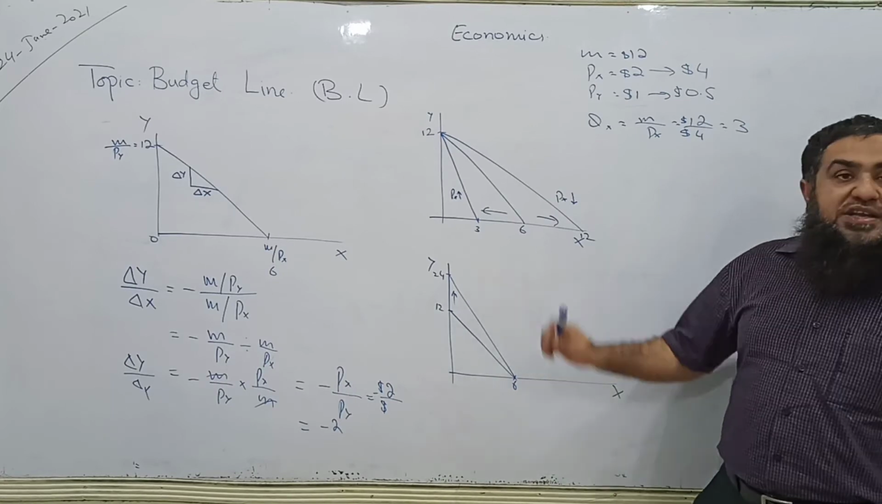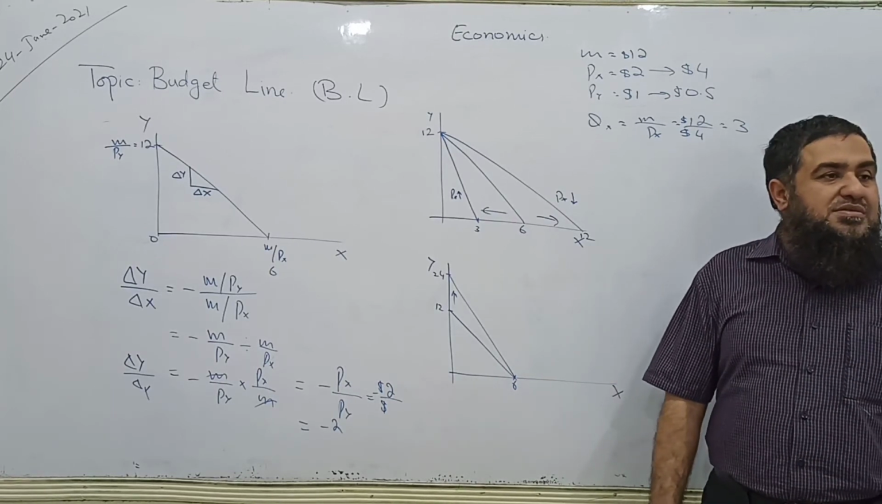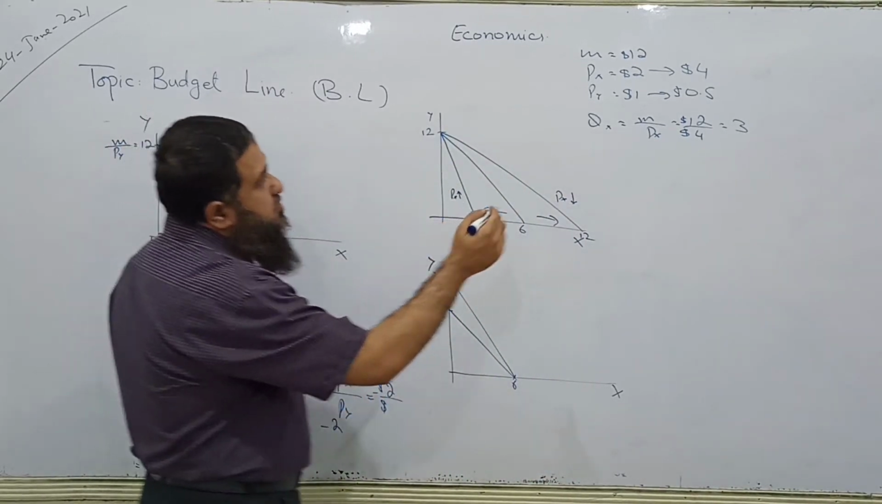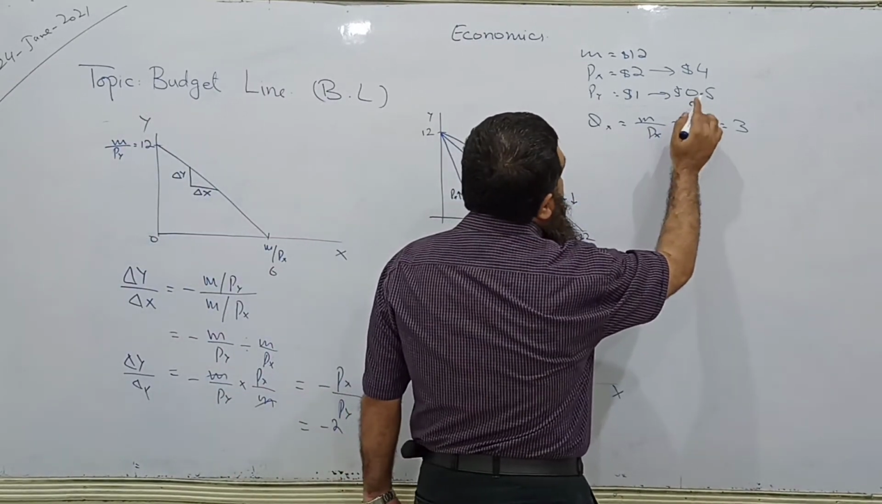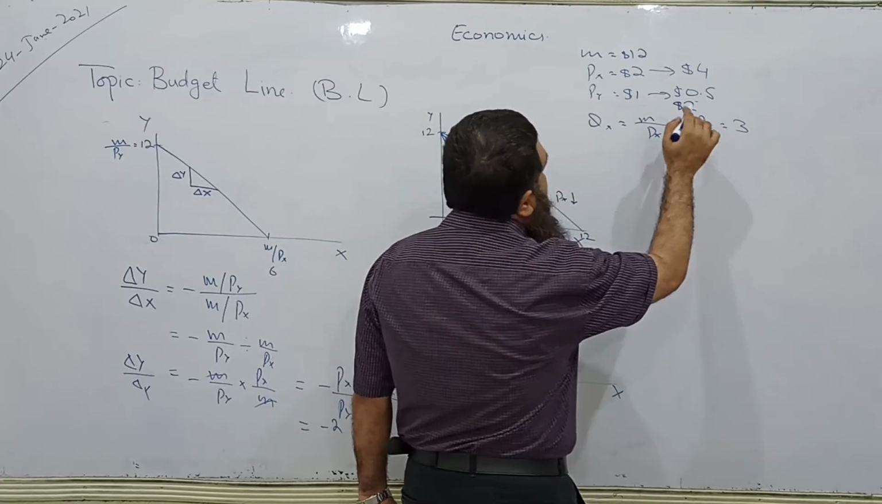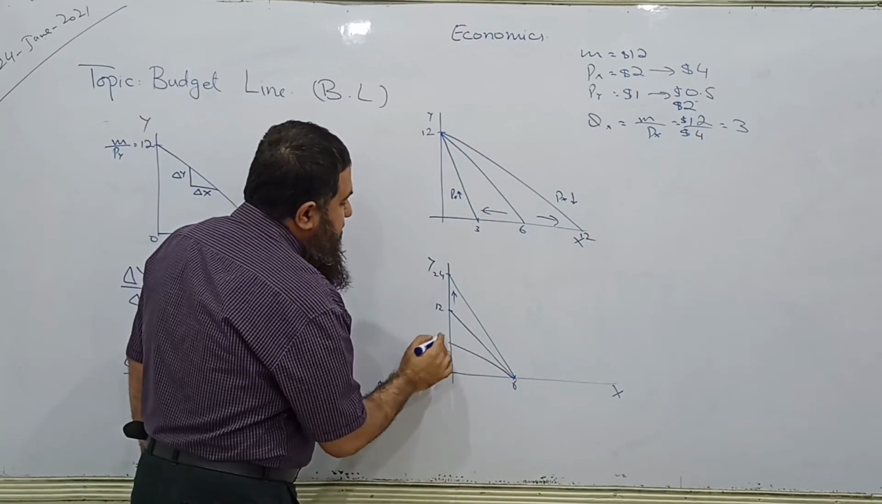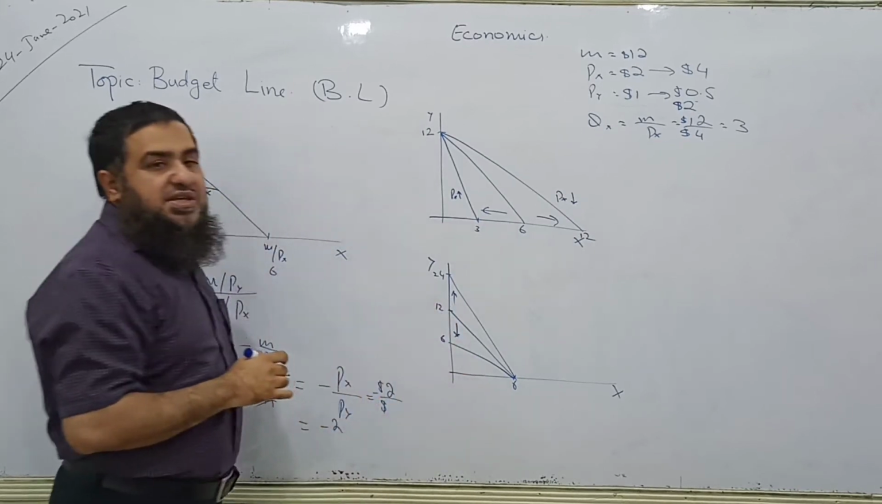Now if the price of Y increases, what happens? Suppose now its price moves to $2. If I say $2, now it has been doubled. So now it will have this rotation. It will be 6 and 6.